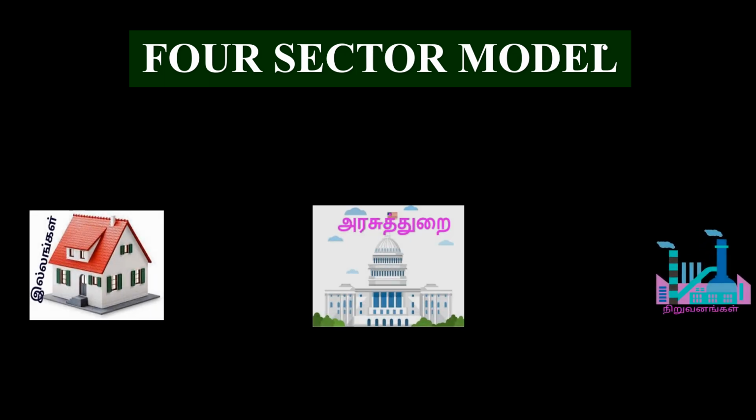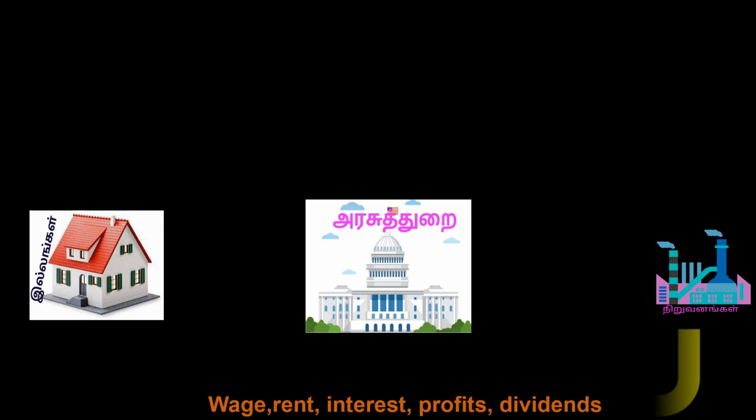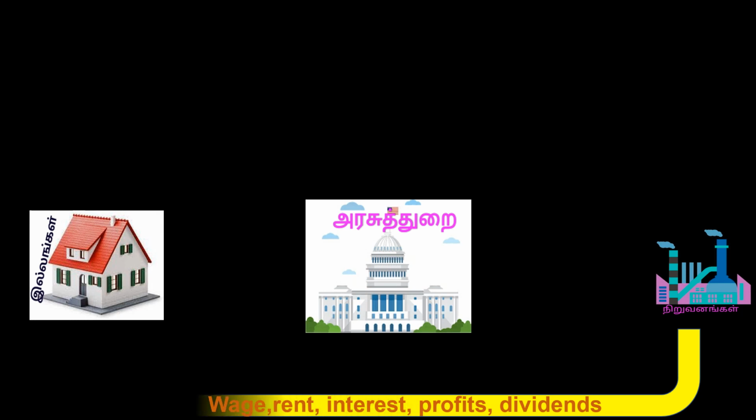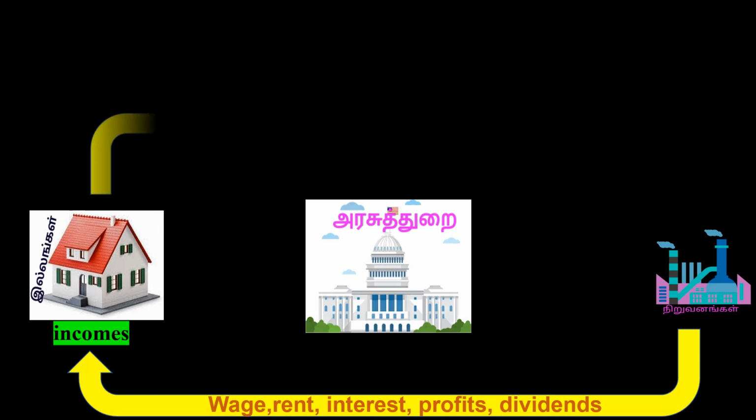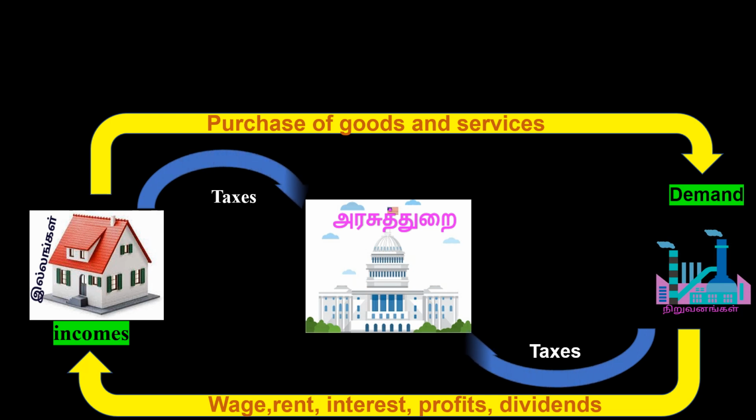Four sector model. When we are adding the international trade in the three sector model, we can derive the four sector model of circular flow of income. See, the firms are providing the rewards for the factors of production to the households, and the households are using the income for purchasing goods and services from the firm sector, and the government is getting some taxes, that means some income from the household sector and from the industrial sector too.